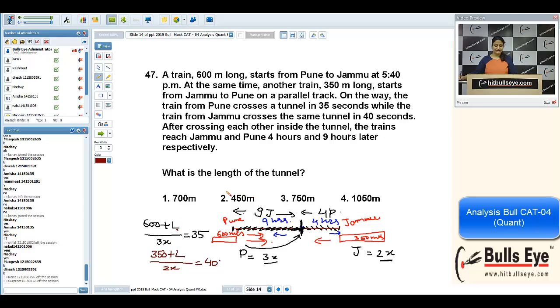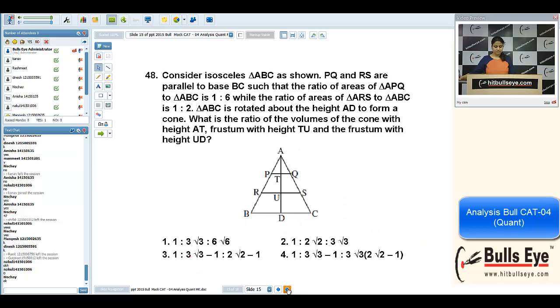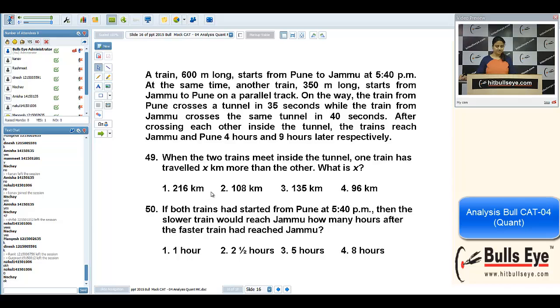What is the value of L? This is 450. That is the answer for the first question. And by solving these two expressions, we'll get the value of x as well, which is 10. So what are these speeds? They are 30 and 20. Now come to another question. Are you okay with the 47th? Okay, now come to the 50th question.